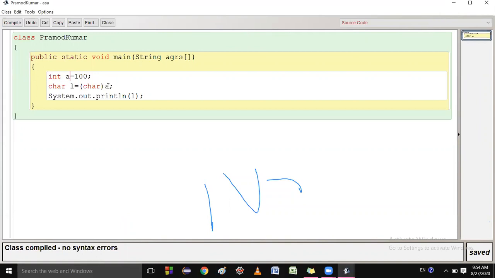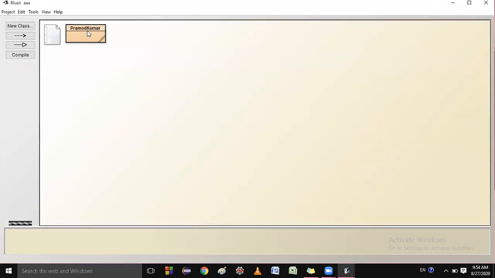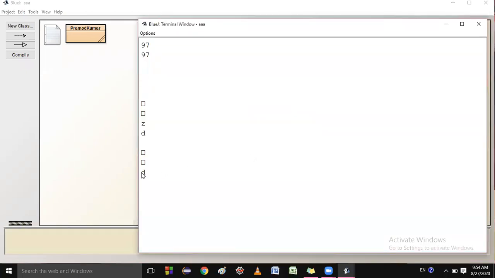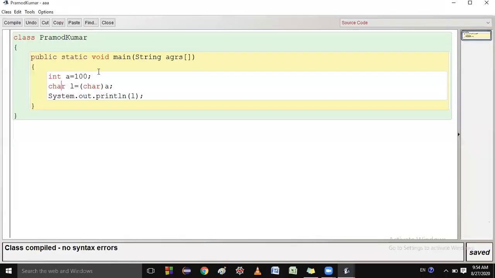This A is converted to a character, and the character is printed like this. What do you get as the answer? D. What I want to say?